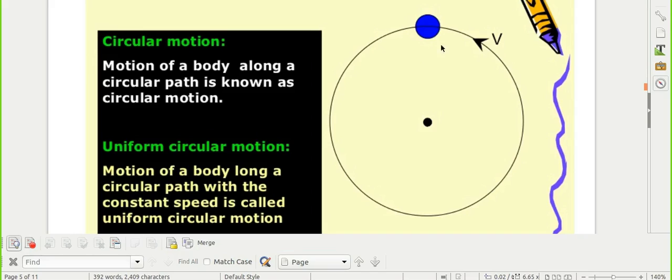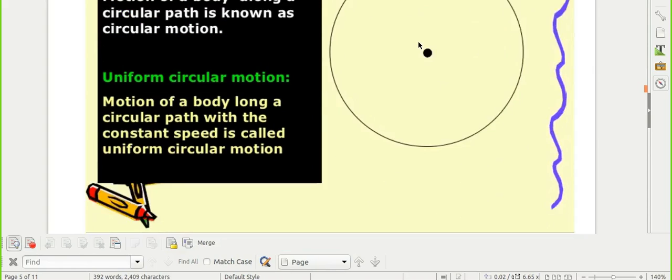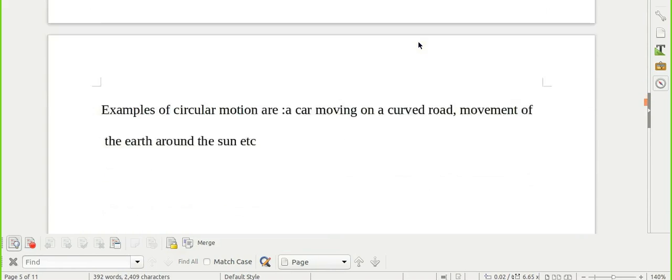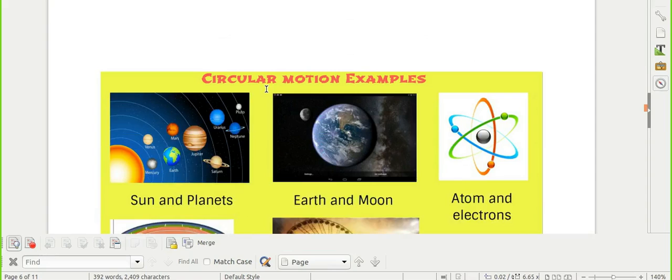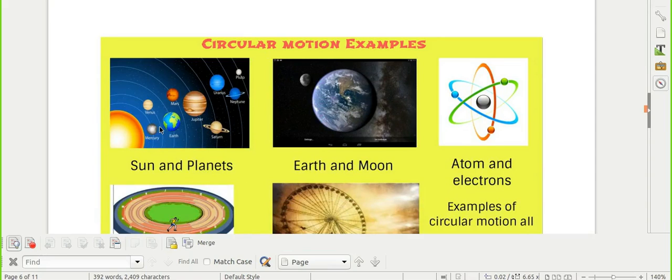Like the car taking a turn on a circular path, the motion of the car is circular motion. Examples of circular motion are a car moving on a curved road and the movement of the earth around the sun. You all know that there are two types of movements of the earth: one is rotation and the other is revolution.